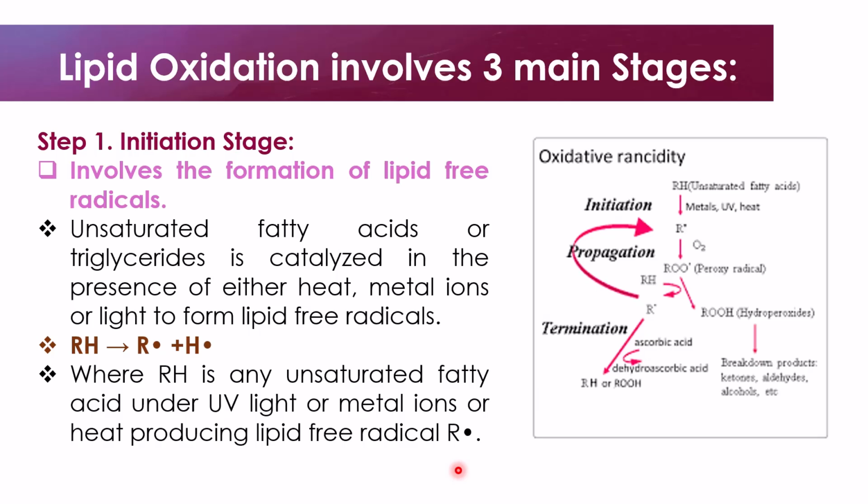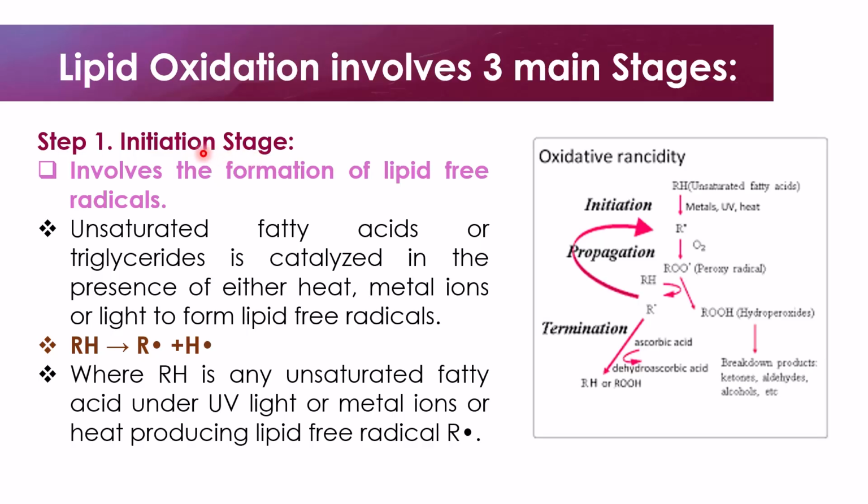So what we have to note is that lipid oxidation involves three main stages. These are the initiation stage, the propagation stage, and the termination stage. We are just going to pick them one after the other and look at what happens in each stage. We'll start with our first stage, which is the initiation stage.